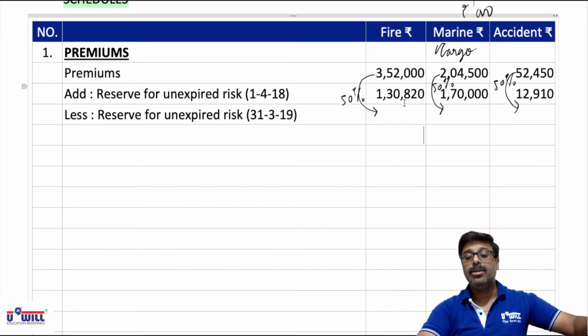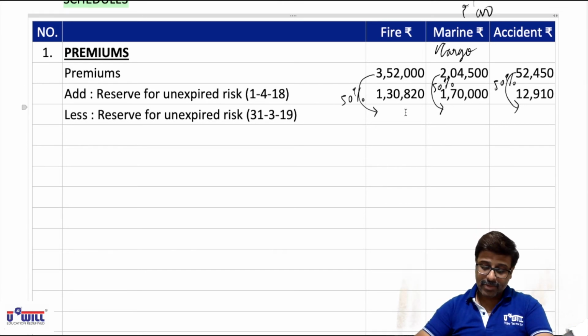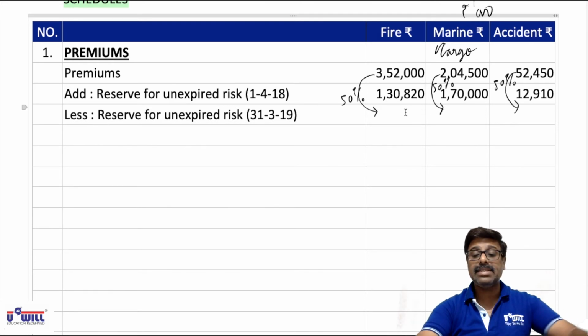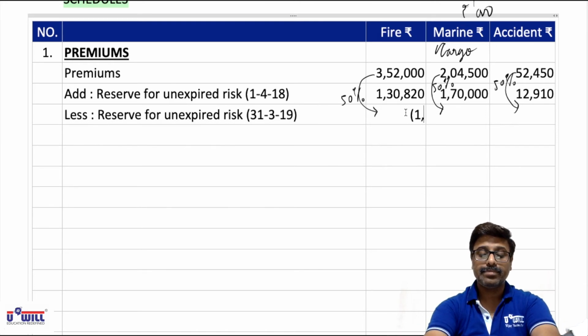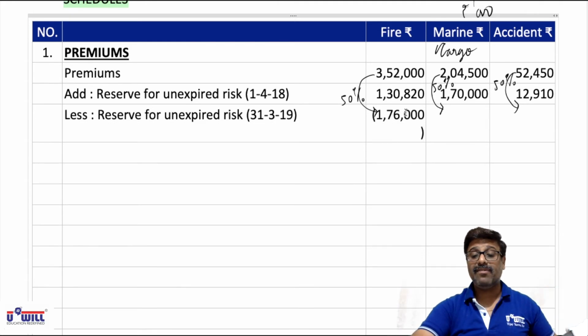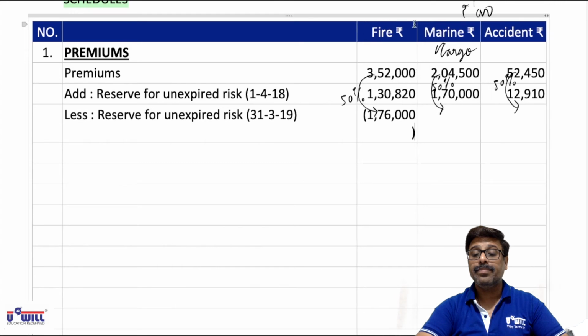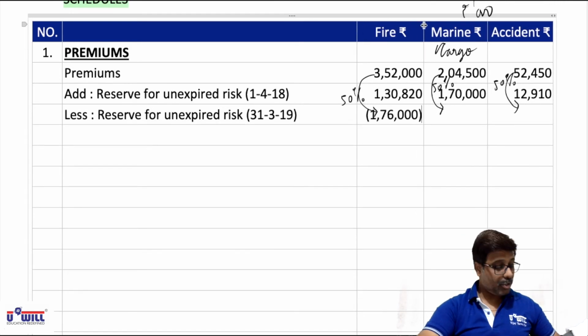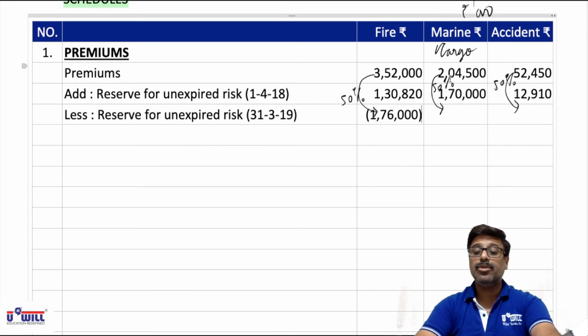So all of you find out, and that will write in bracket 3,52,000 into 50%. 1,76,000 we have to subtract. Same way 2,04,500 into 50%, that is 102,250 we have to minus.